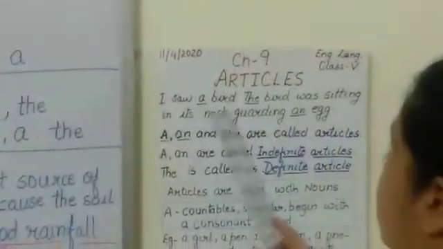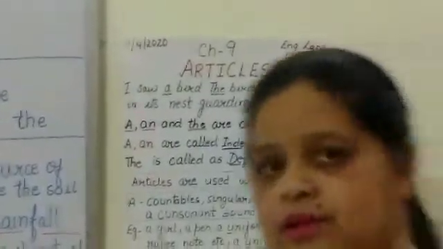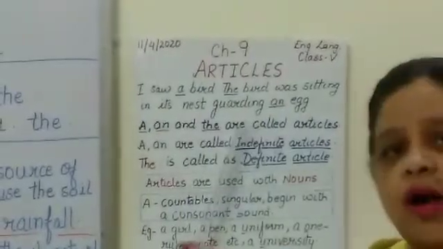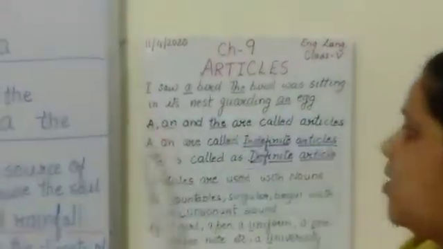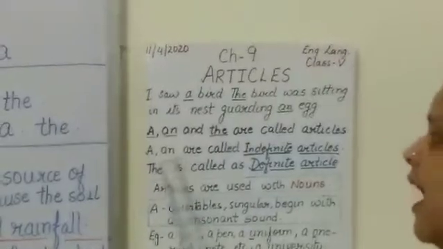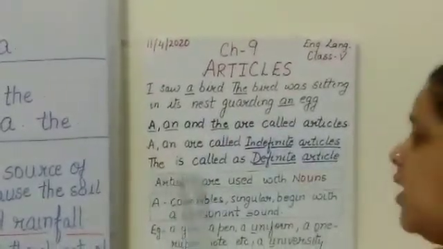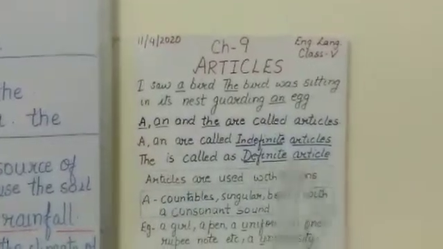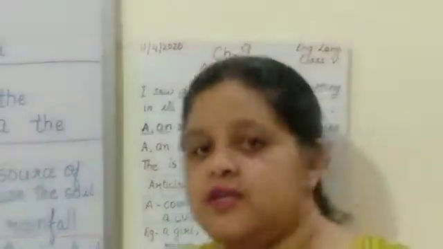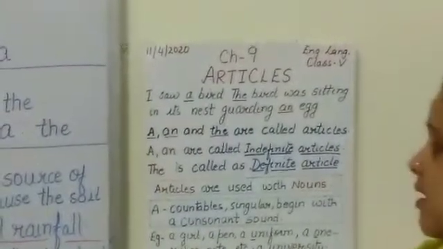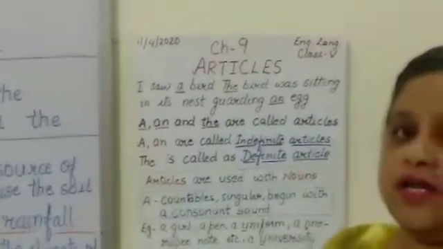In this sentence, I have underlined some words. A, an and the. These are called articles. A and an are called indefinite articles and the is called a definite article. Now, these articles are used with nouns, whether it is a common noun or a collective noun. So, it is used with nouns.